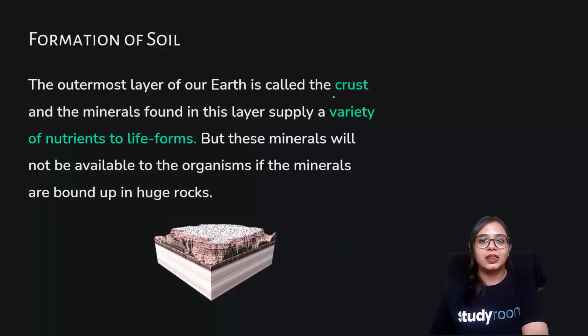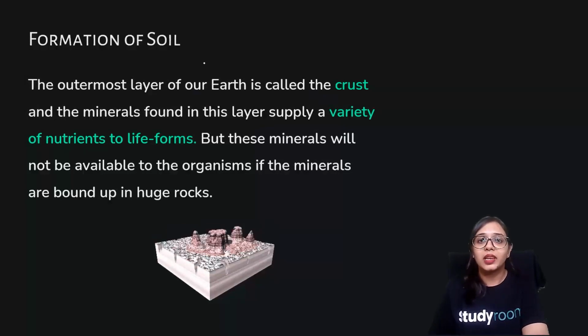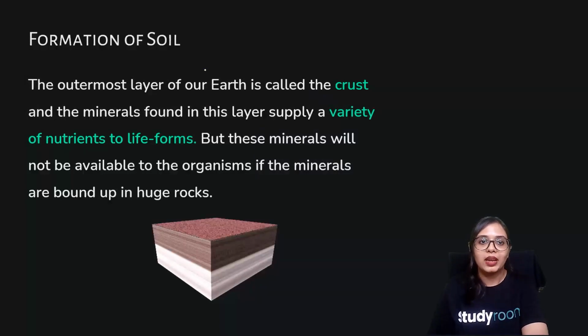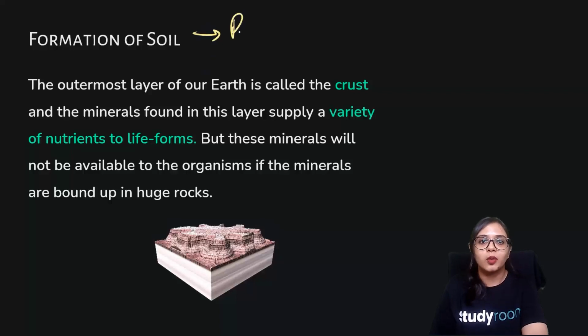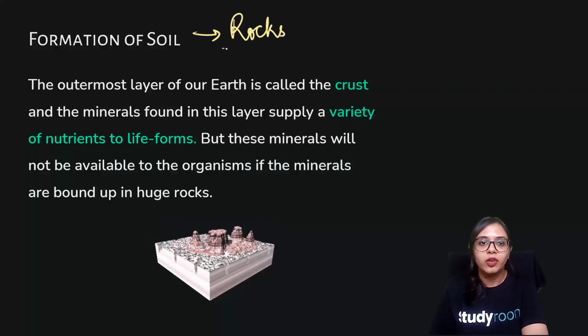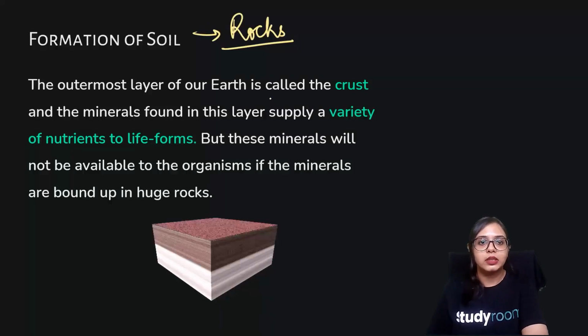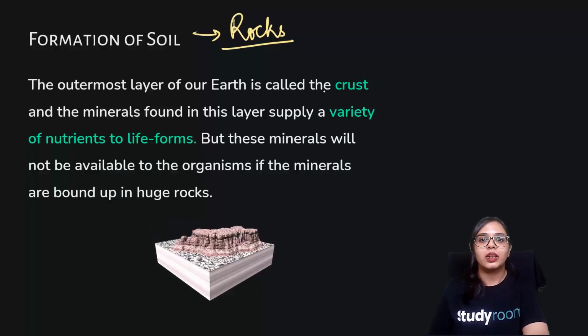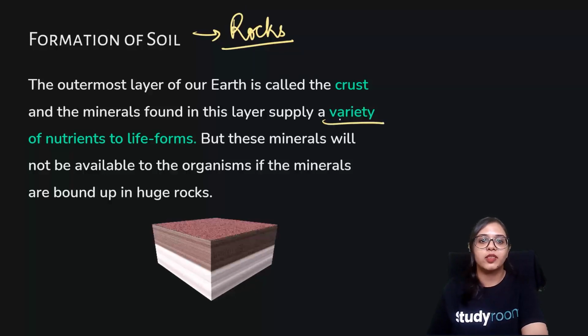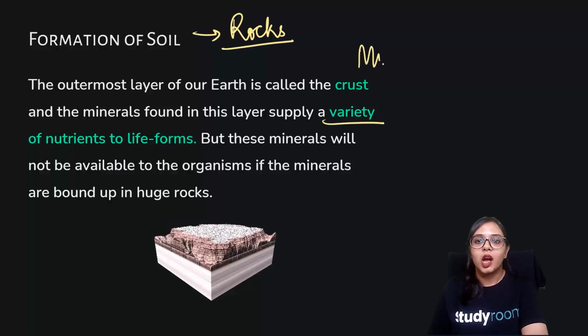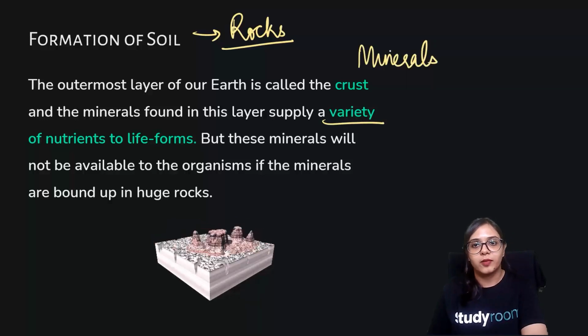Formation of soil takes millions and millions of years, and it happens by the breaking down of rocks, or the degradation of rocks. The outermost layer of our earth is called the crust, and we know that a variety of nutrients, a variety of minerals are to be found in the topmost layer. And this topmost layer that we now call the soil was actually formed by degradation, by the physical, chemical, and some biological action that happened on those huge rocks.